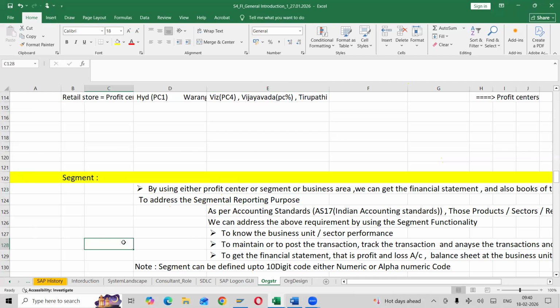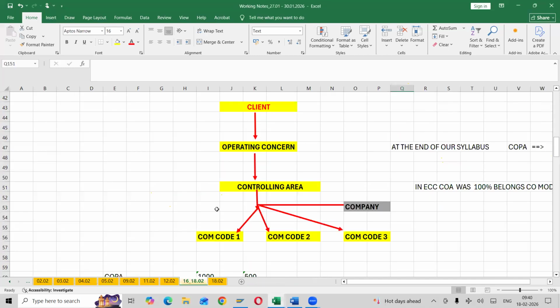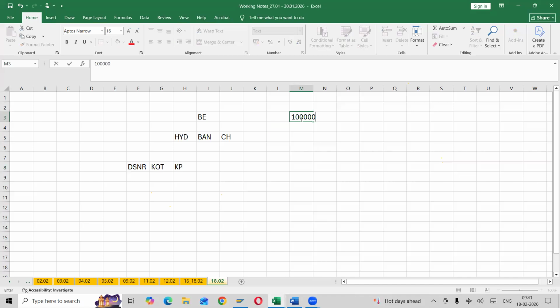For example, say I'm having Bajaj Electronics with Hyderabad, Bangalore, Mumbai, and Chennai branches. In Hyderabad, I have a Dilsukhnagar branch, a Koti branch, and another branch, for example Kukatpally.